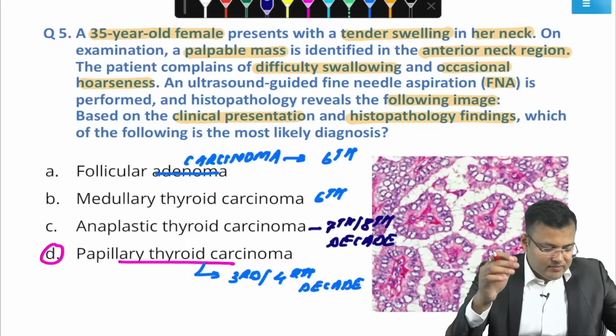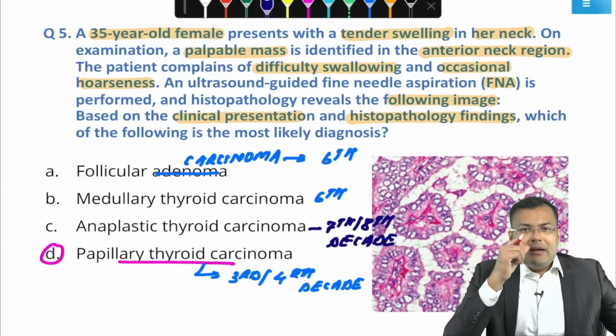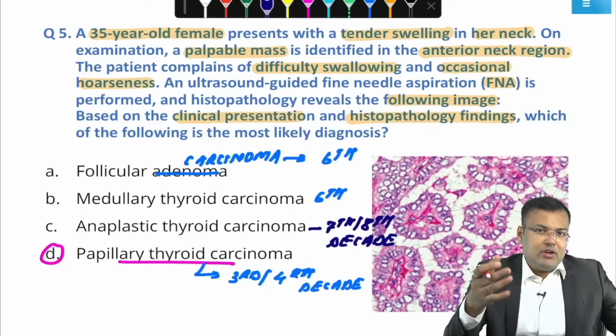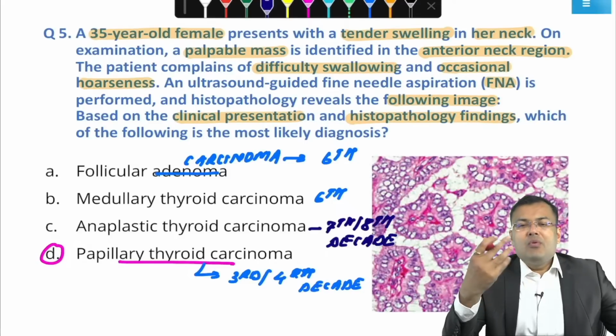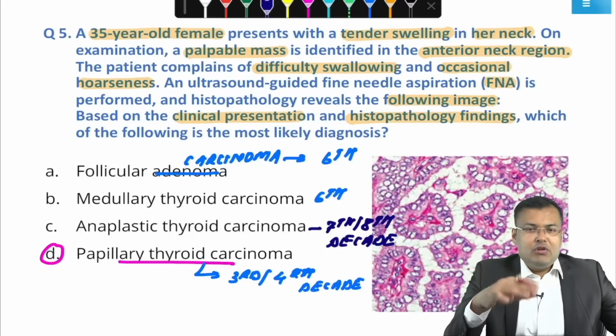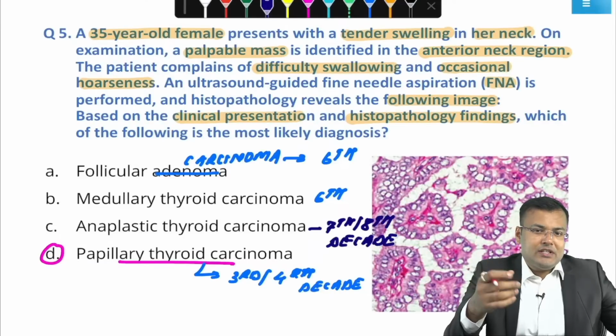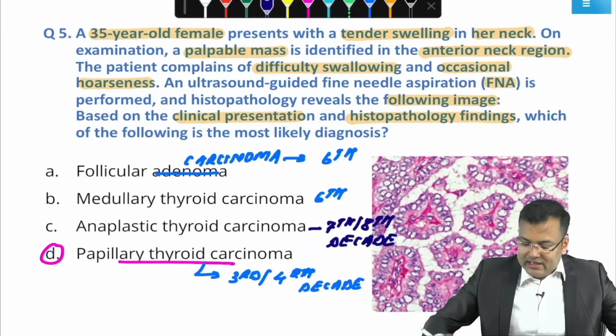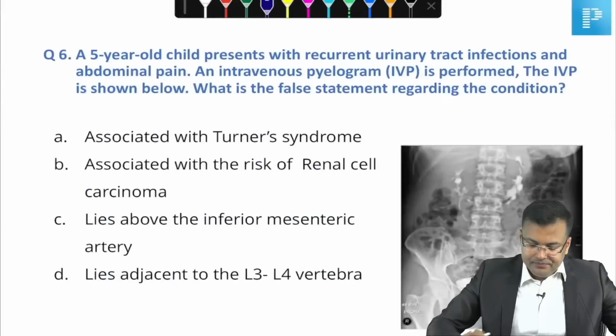Second, very good, you know that FNAC cannot differentiate follicular adenoma from follicular carcinoma. Why? Because the diagnosis of follicular carcinoma is based on vascular invasion or capsular invasion. Clear? So, correct answer for this question is D.